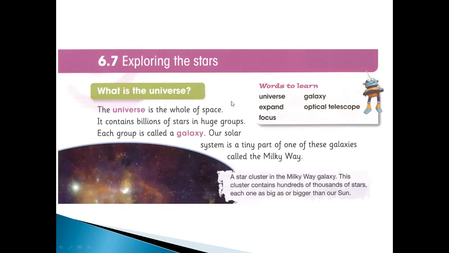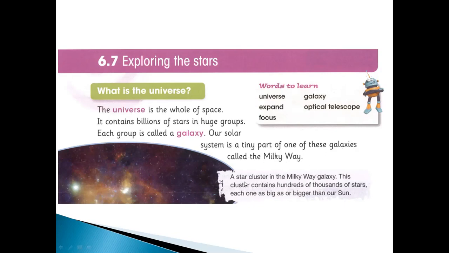Let's start lesson 6.7, exploring the stars. What is the universe? The universe is the whole of space. It contains billions of stars. We cannot imagine how big even one star is. There are billions of stars in huge groups. Each group is called a galaxy. So how many galaxies are there in the sky? Our solar system is a tiny part of one of these galaxies, called the Milky Way.